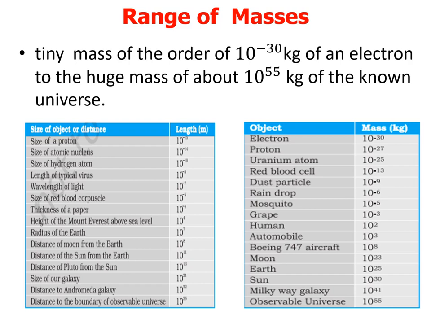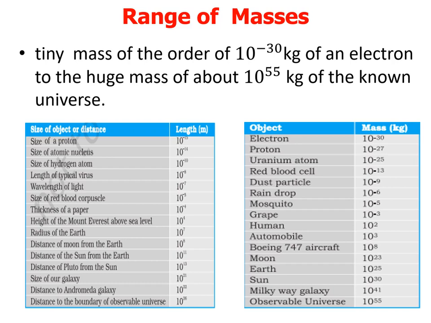Here we have a large range of masses. For the electron, on the extreme right side, the mass is of the order of 10 to the power minus 30 kg, and proton 10 to the power minus 27, uranium atom 10 to the power minus 25, red blood cell 10 to the power minus 13 kg, dust particle 10 to the power minus 9 kg, raindrop 10 to the power minus 6 kg. So similarly we have large numbers, right?